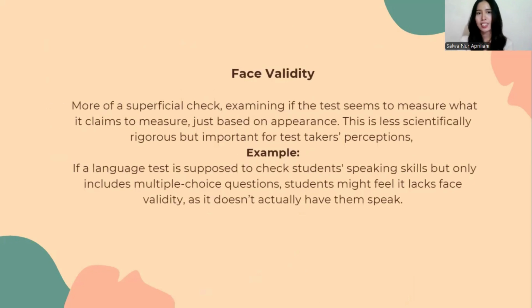And the next and the last type of validity is face validity. It is more of a superficial check that examines if the test seems to measure what it claims to measure, just based on appearance. It is less rigorous but important for test takers' perception. It means face validity matters to the respondents who must complete it,